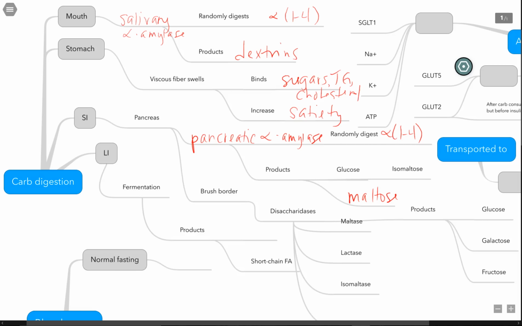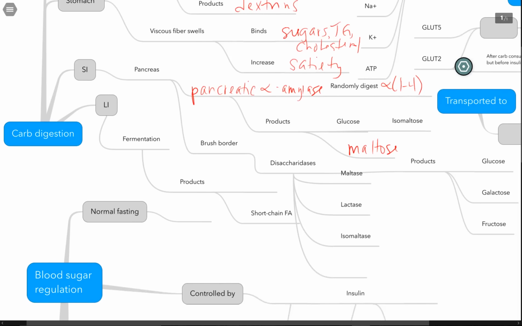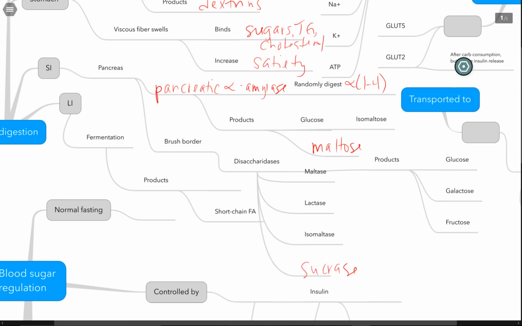And then once we get it digested into those smaller chunks, then the brush border enzymes, which are known as disaccharidases, are going to take over. Some of the disaccharidases include maltase, lactase, isomaltase, and sucrase. So your maltase is going to break down maltose, which we said on the previous concept map, maltose is glucose alpha-1,4 glucose. So we're going to end up with 2 glucoses. Lactase is going to break down lactose, which is a mixture of galactose and glucose. So you get some galactose and some glucose.